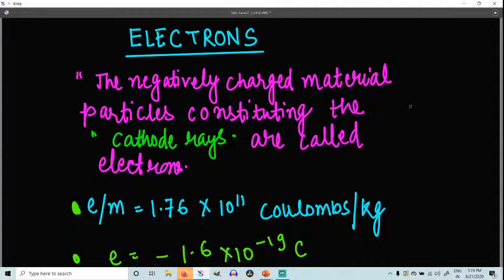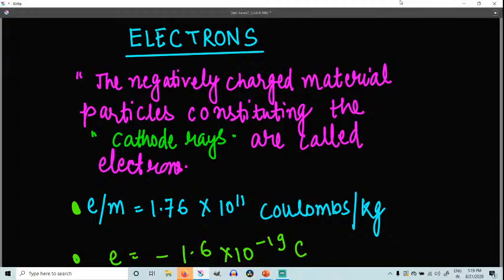If I want to simply define electrons, how can we define them? The negatively charged material particles constituting the cathode rays are called electrons, right? These are known as electrons. From the various studies we can conclude that cathode rays are made of material particles. We proved this when we kept a light mica paddle wheel in the path, mounted on an axle. It started rotating when the cathode rays struck the upper half of the wheel.